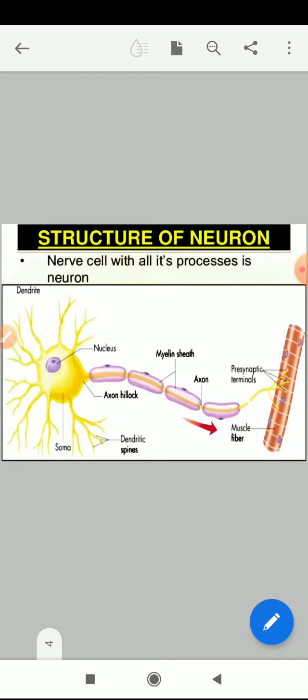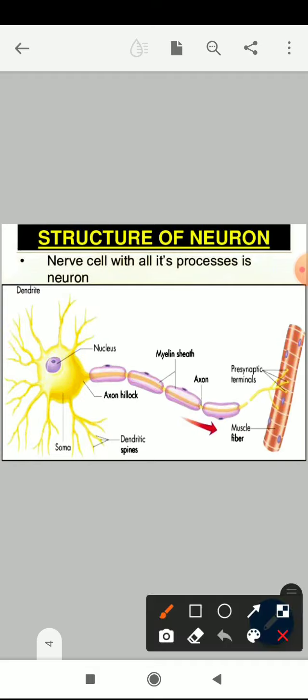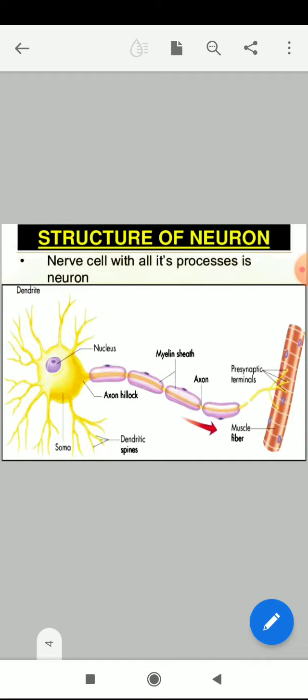And at the edge of this axon, the thread-like structure, we have some terminals. You can see some branching terminals here in this part, ending with button-like structures or knob-like structures. Those are also called axon terminals, or presynaptic terminals, embedded into the muscle tissue.